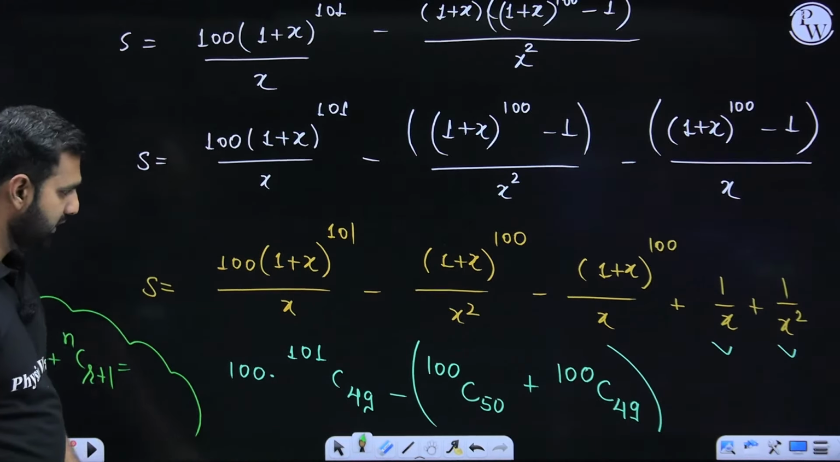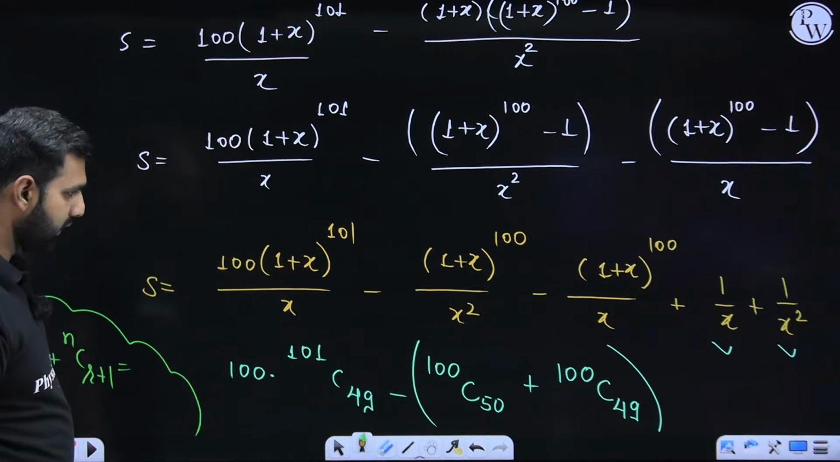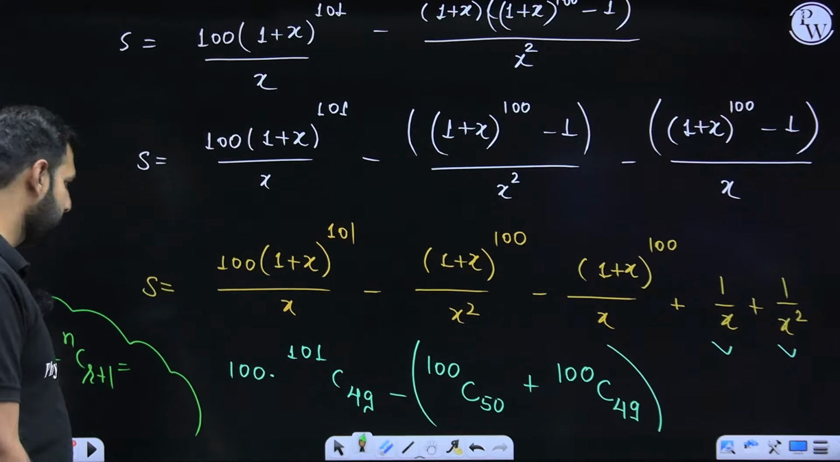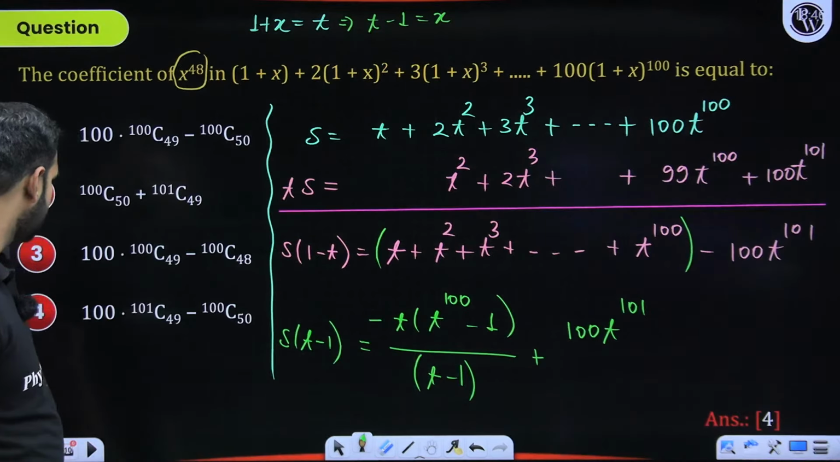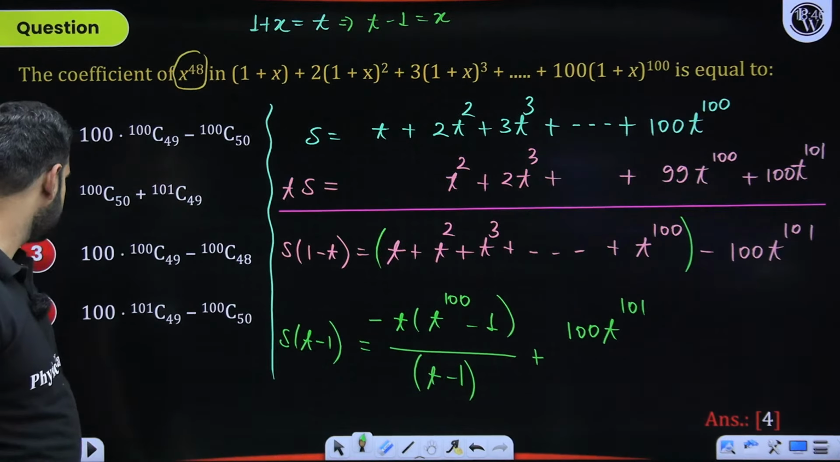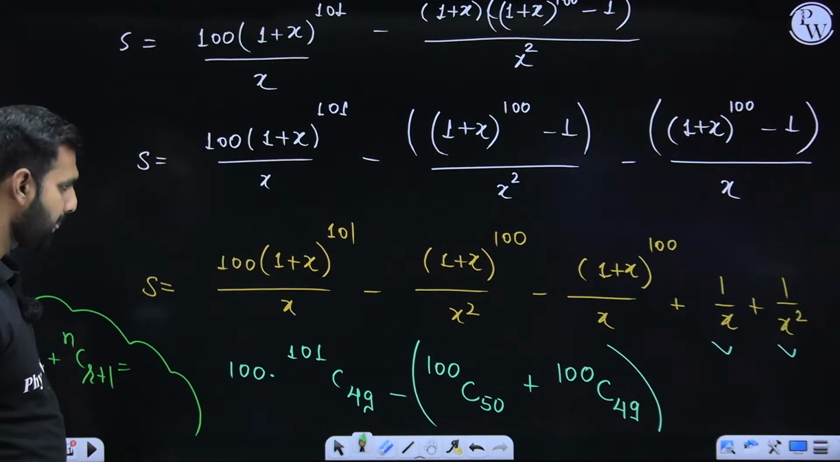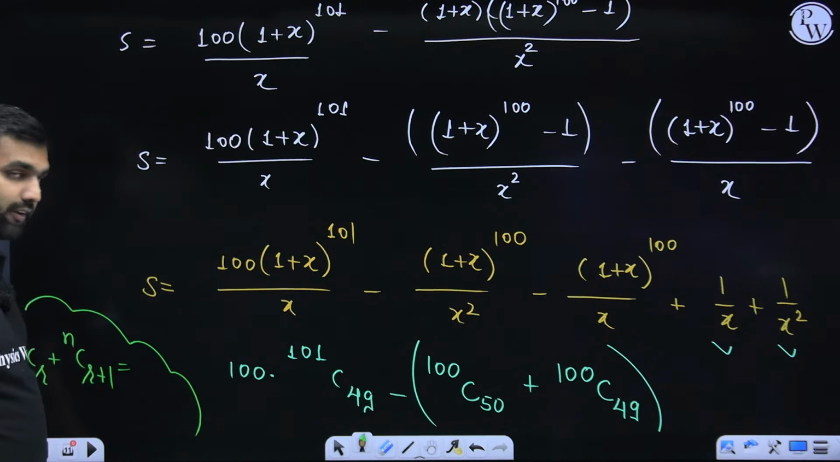Let me just cross check it. 100c, so this should be n plus 1 c r plus 1, which gives you 101c50. I think 101c50, option D. I think there should be a typing error. It should have been 101. Otherwise, it will not be correct, right? I hope you have understood this particular part. Can I move ahead from here?